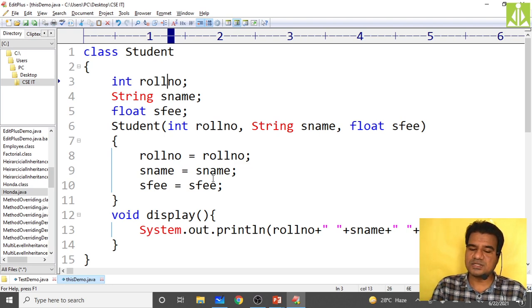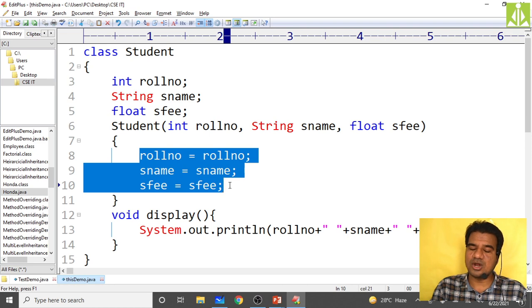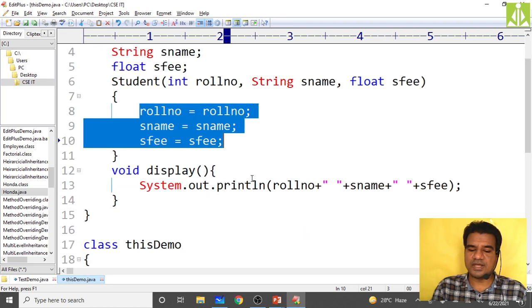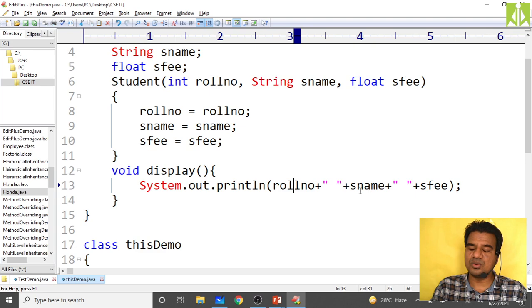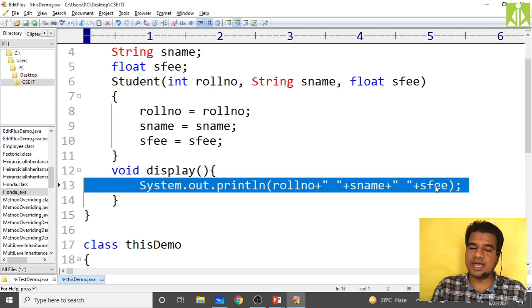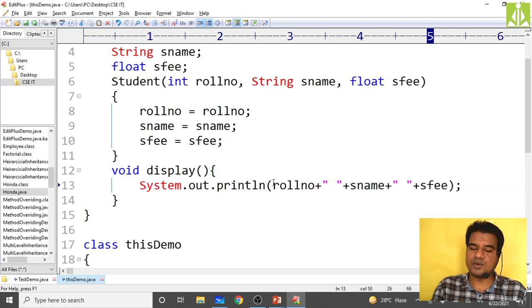Because these assignment operations are not performed successfully, you are getting roll number as 0, name as null, and fee as 0 only. Okay, that was an issue over here.